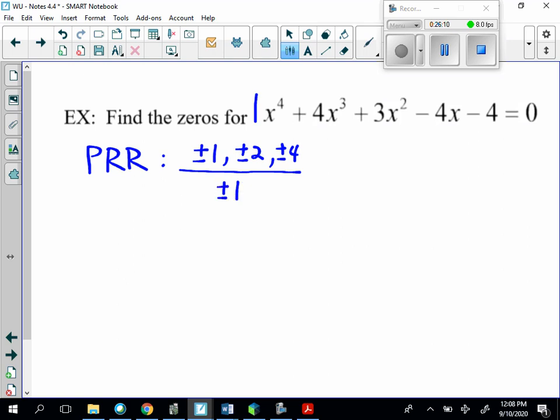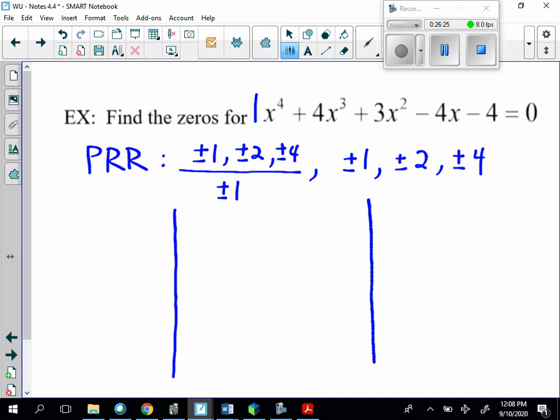So that means we can do plus or minus 1, plus or minus 2, or plus or minus 4. And we know that we can synthetically divide. So this will be a 1, this will be a 4, this will be 3, this will be negative 4, this will be negative 4.